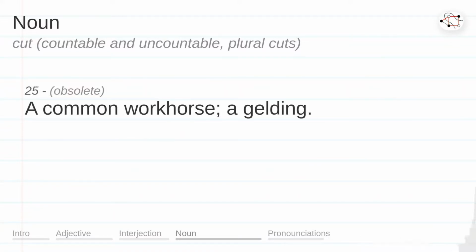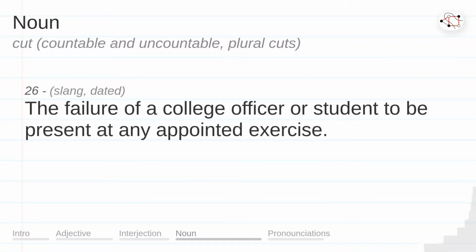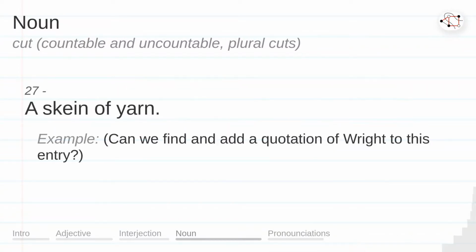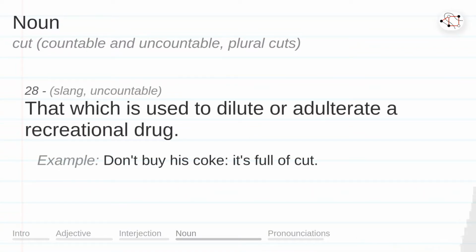A common workhorse, a gelding. The failure of a college officer or student to be present at any appointed exercise. A skein of yarn. Example. Can we find and add a quotation of right to this entry? That which is used to dilute or adulterate a recreational drug. Example. Don't buy his Coke, it's full of cut.